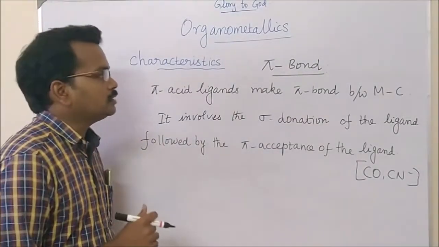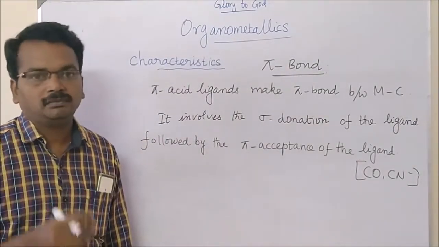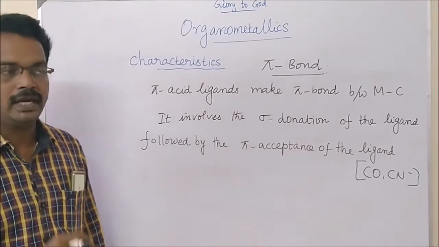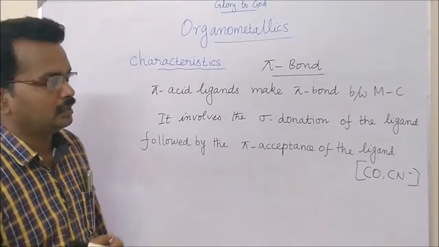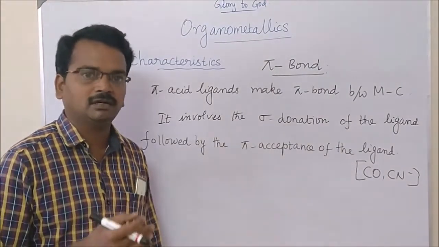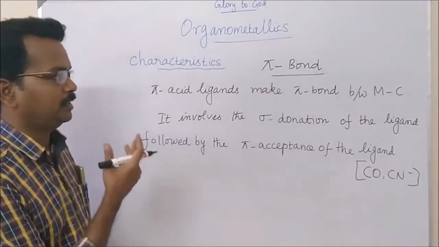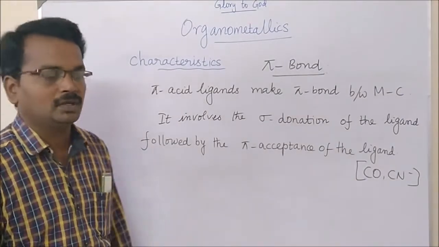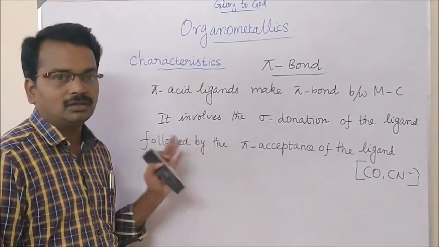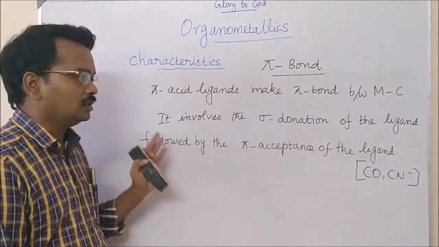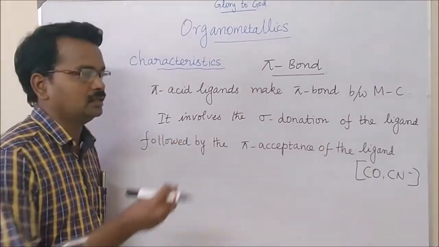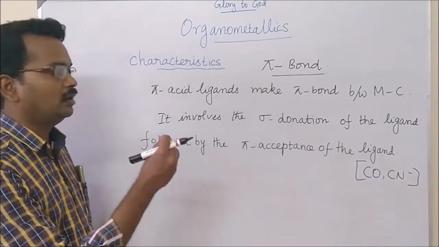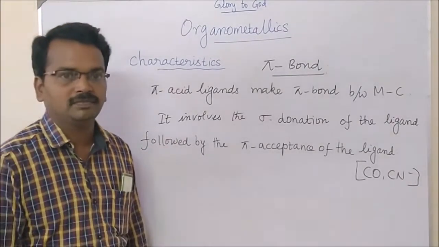Then let us look at the pi bond nature of the metal carbon bond. As we have seen in the formation of pi bonds in the lower classes, especially in organic compounds, here organometallic compounds do not form the pi bond simply by mutual sharing of pi electrons.